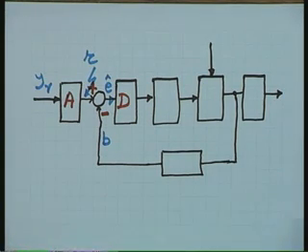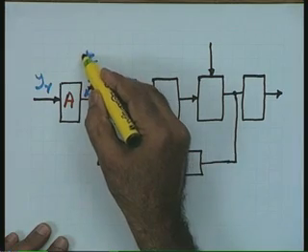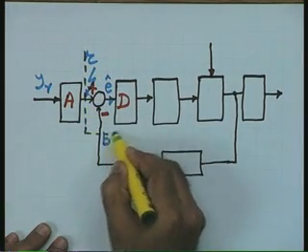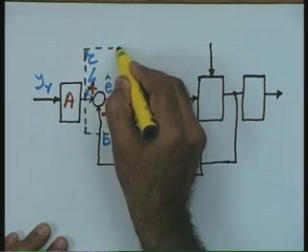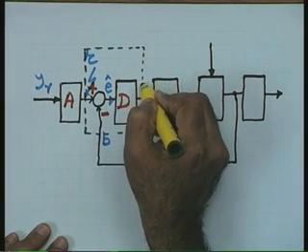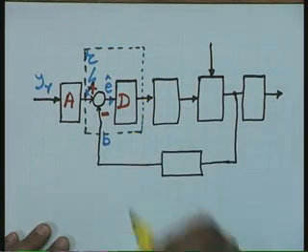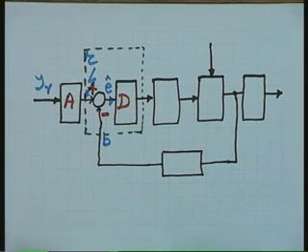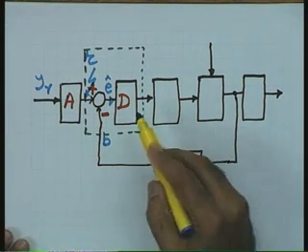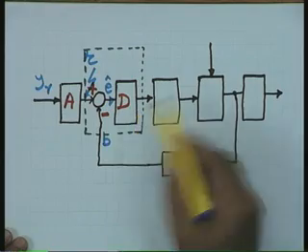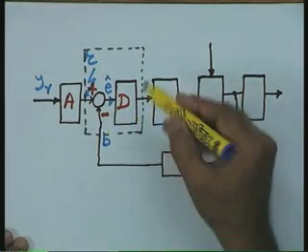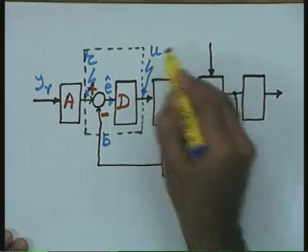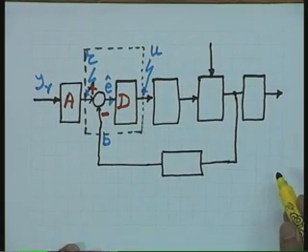The control logic block and the controller block together may be referred to as the controller for the system. Let us proceed further and see how the signal flows. The control logic block, depending upon the actuating error signal, generates a control signal. Let me represent it by the symbol U.